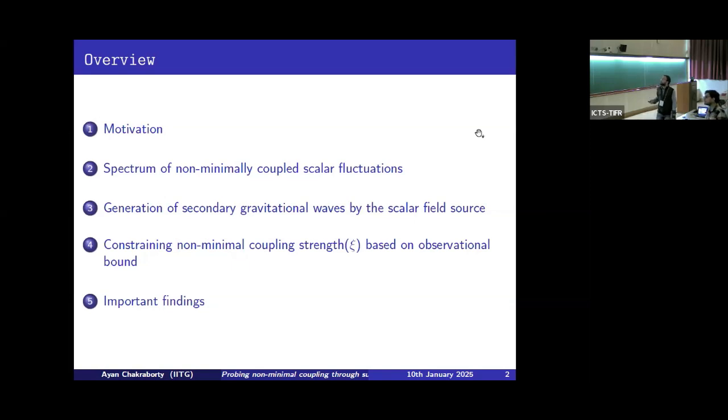So this is the overview of my talk. At first I'll tell you the main motivation of this study, and then I will discuss all these points one by one, and finally I'll conclude my talk giving a brief outline of the main outcomes of this study.